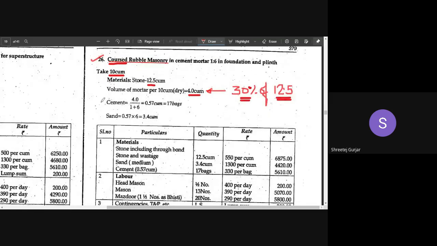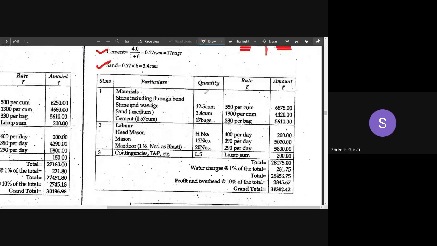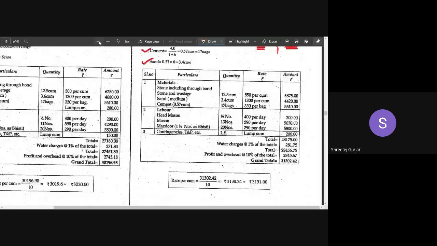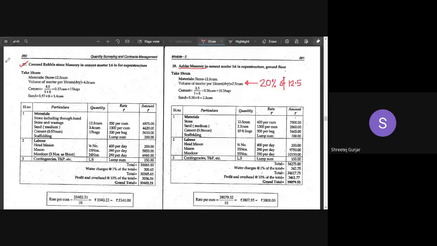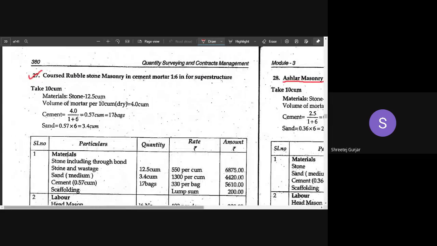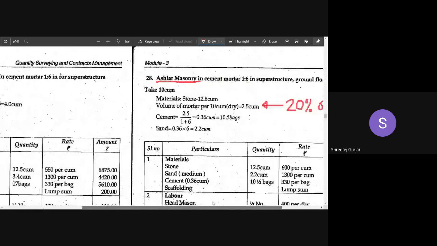Coming to next, we know how to calculate cement and sand quantity, and after that you can prepare this particular table, same thing as we have done in the previous random rubble. So here this is also the same. Coming to ashlar masonry, after coarse rubble masonry, we have to look into ashlar.